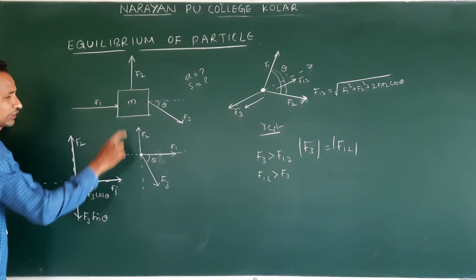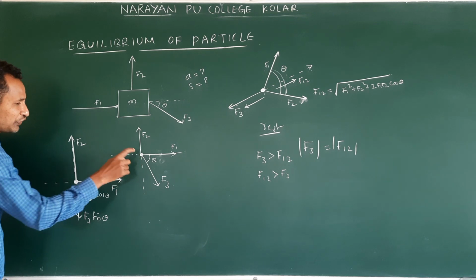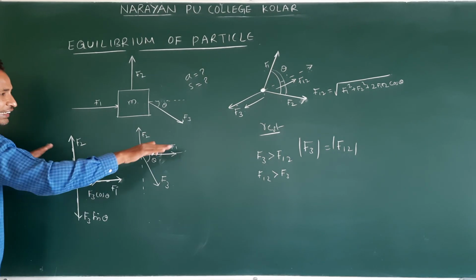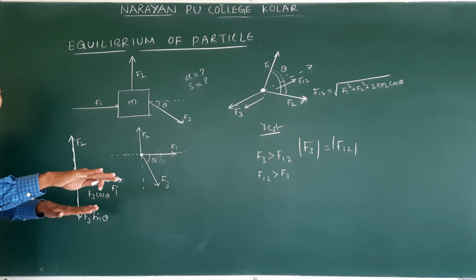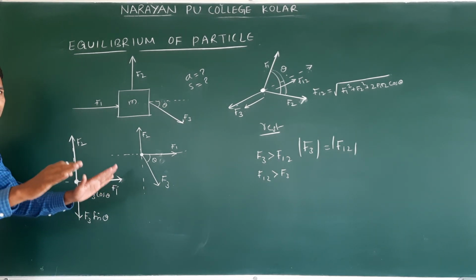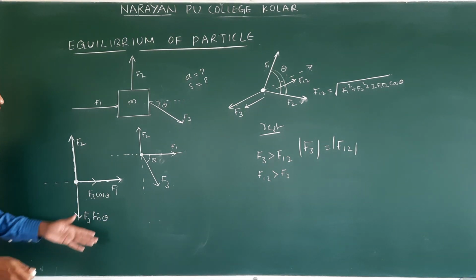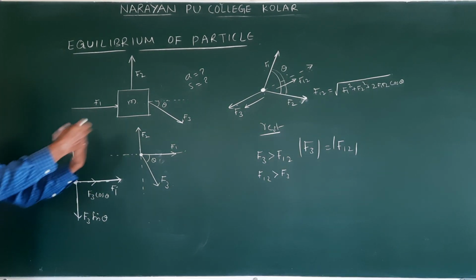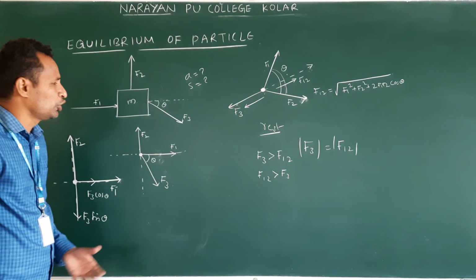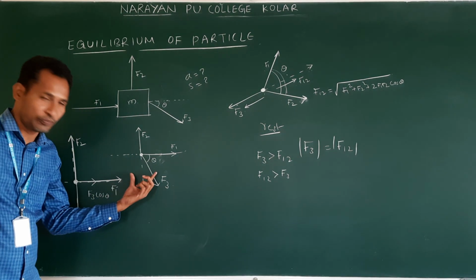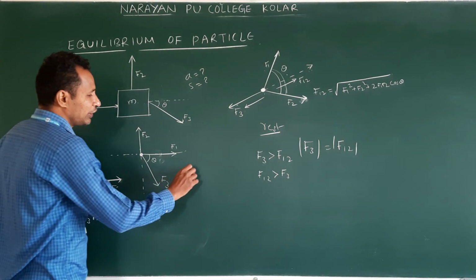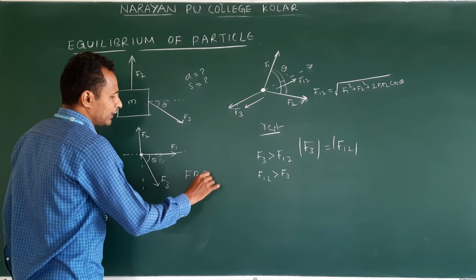So these forces, first we have drawn like this, and after that, forces acting along the x and y directions we do not touch. Forces which are not acting along x and y directions we resolve into x and y directions, and based on the question we will solve the problem. Drawing the forces in this form, we call it an FBD, free body diagram.